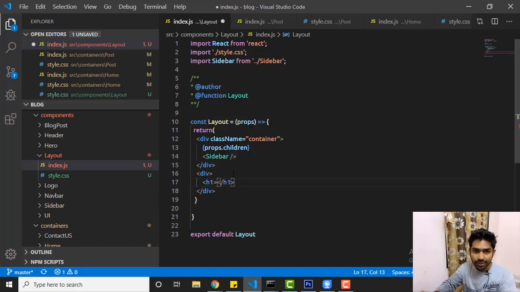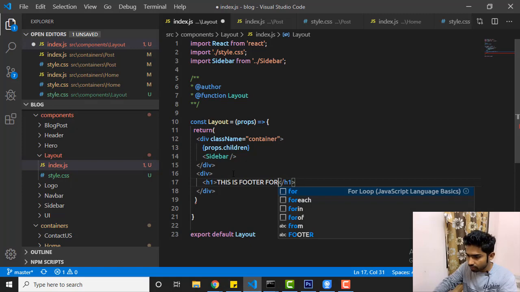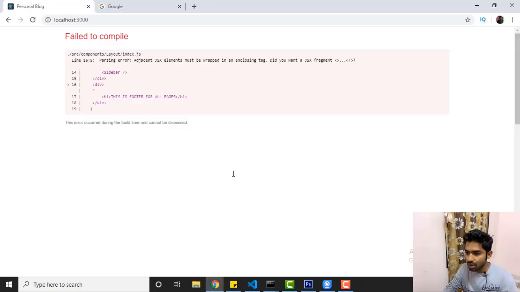I'm not going to do the style, right? Just do it, and you can let me know in the comment section you have done it, and also you can share your code with me. So here we'll say this is footer for all pages. Save it, back to the browser, and here we have the problem.